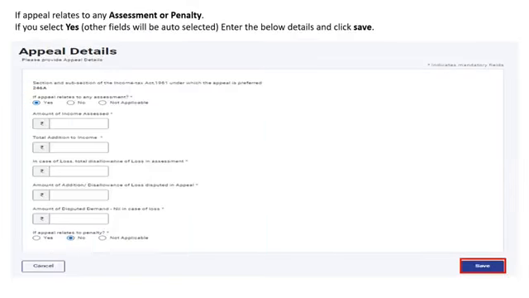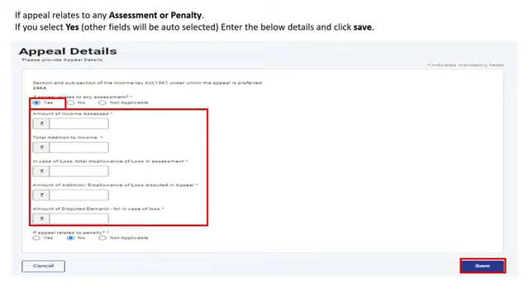If the appeal relates to assessment, you can click on the Yes radio button. You would be required to provide the details of the amount of income assessed, the total addition to income, in case of loss, the total disallowance of loss in assessment, amount of addition or disallowance of loss disputed in appeal, and the amount of disputed demand, which is nil in case of a loss.